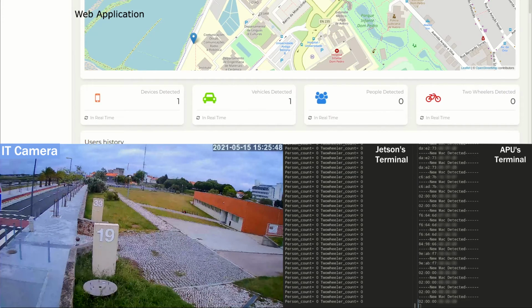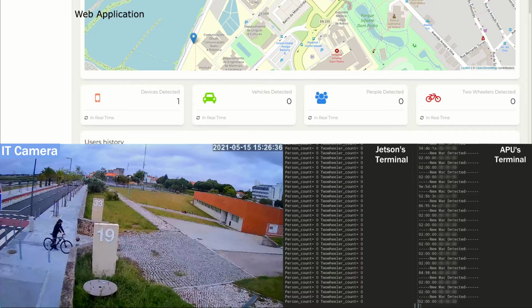In this particular case, we can see that besides detecting a person through the images, it is also detecting the bicycle. Since both Wi-Fi sniffing and object detection are being used, we can also check the different MAC addresses that are being detected in that particular area. On the right side, we can see those values in the APU terminal. They are blurred due to privacy issues.